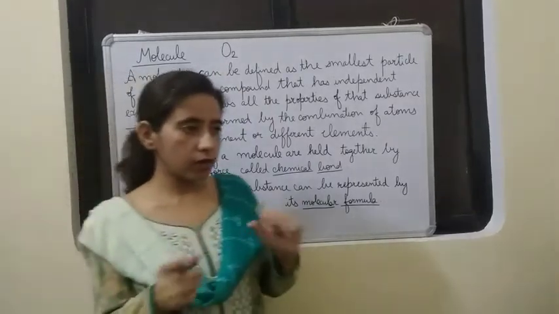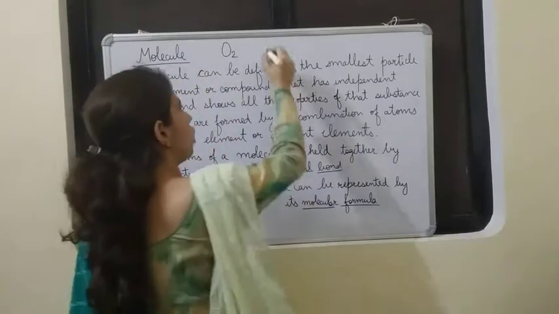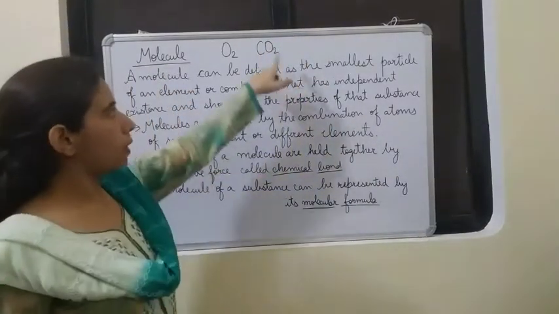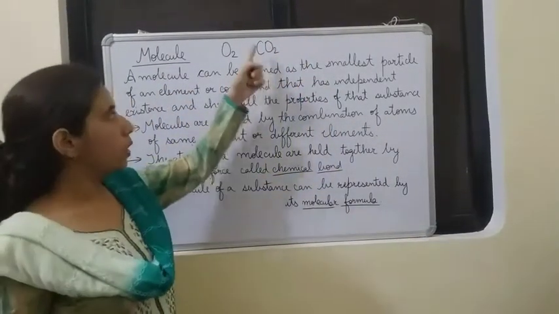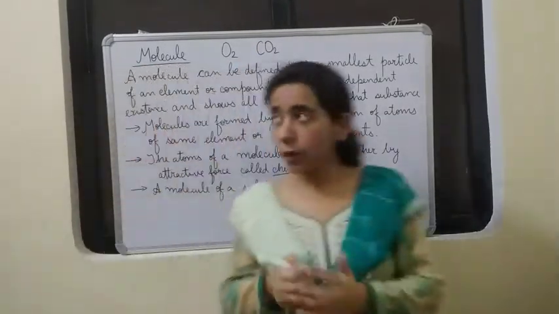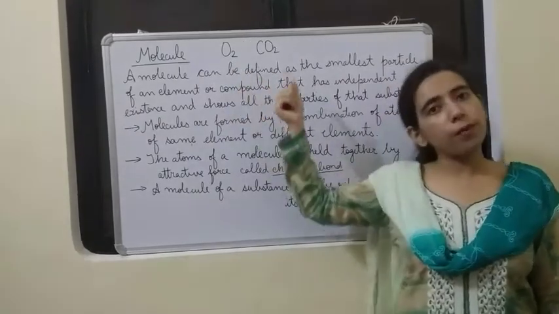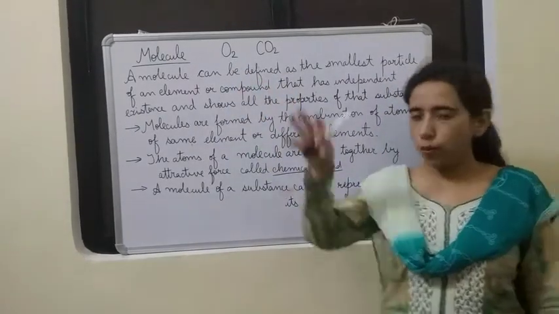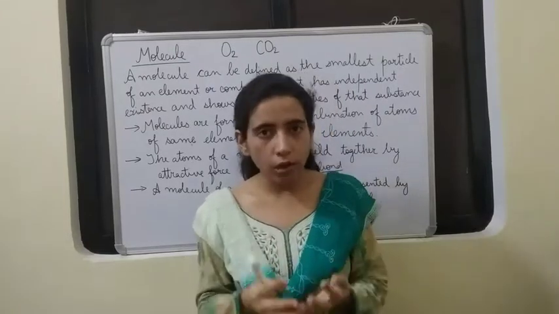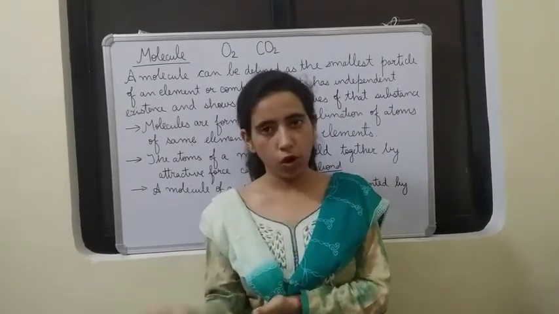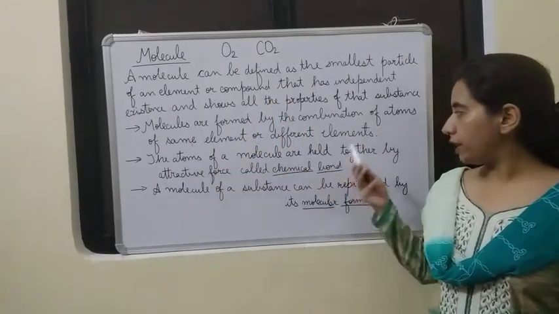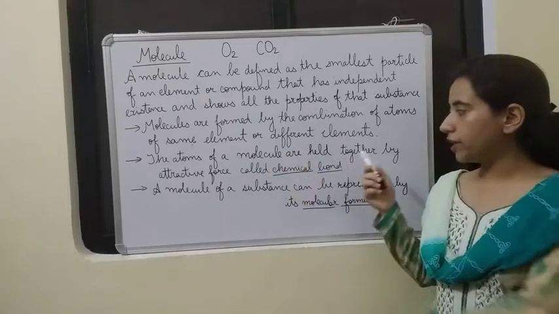Or for different elements, we can take the example of carbon dioxide, CO2. You see, it is formed by the combination of two elements, one carbon and two oxygen. So both are molecules. Oxygen is also a molecule, carbon dioxide is also a molecule. So a molecule can be formed by the combination of atoms of the same element or the atoms of different elements. Alright. Then the atoms of a molecule are held together by an attractive force called chemical bond.